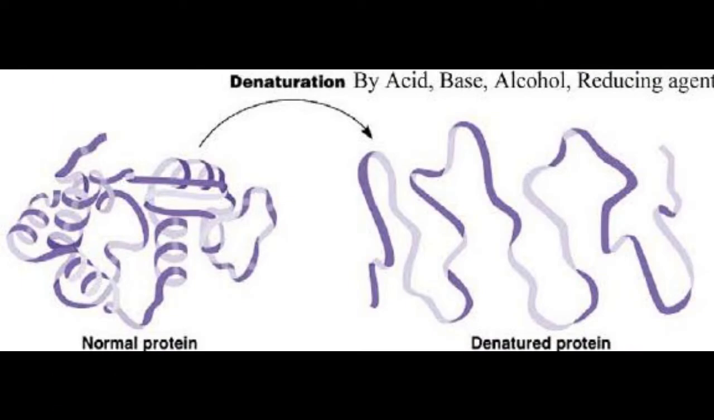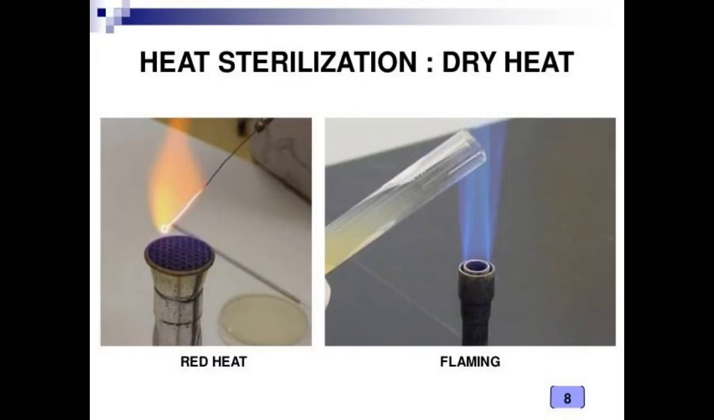Next method is heat. In this, we have dry and moist heat. Dry heat kills microorganisms through protein denaturation. It also causes oxidative damage, while moist heat kills organisms through protein and enzyme denaturation. First, let me tell about dry heat. In this, we have red heat and flaming. Inoculating wires that are used for transferring microorganisms are sterilized by this method. In flaming, glass slides are sterilized by slightly moving over the flame.